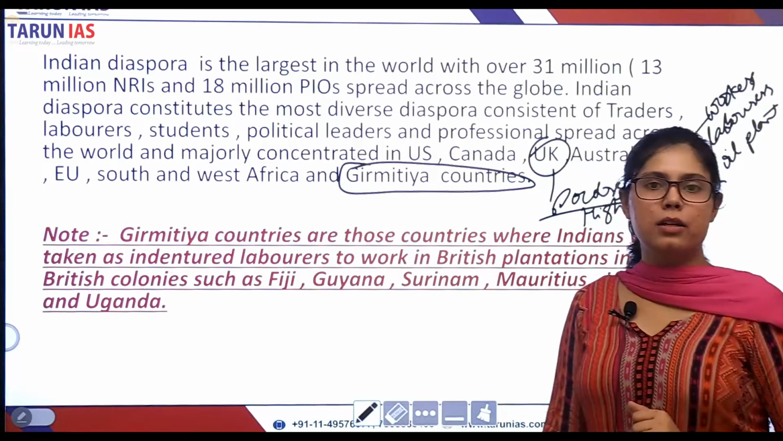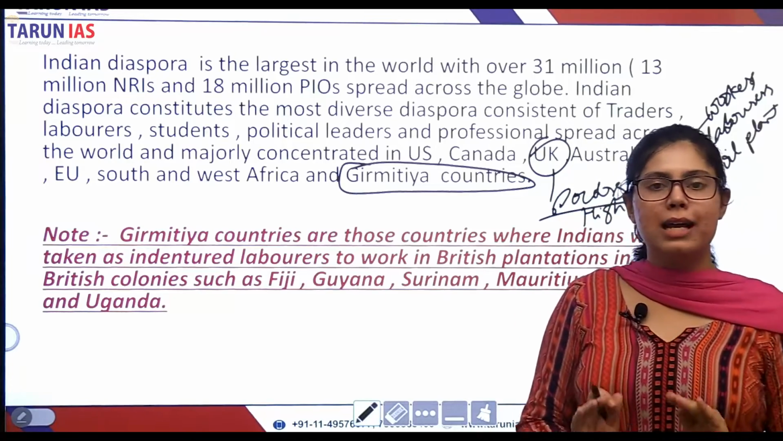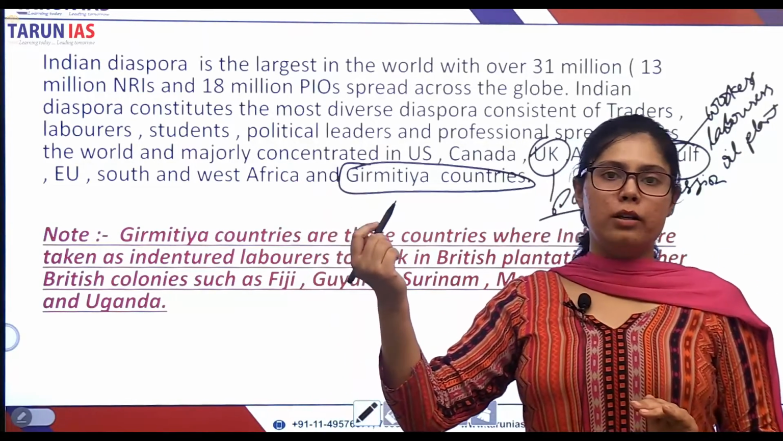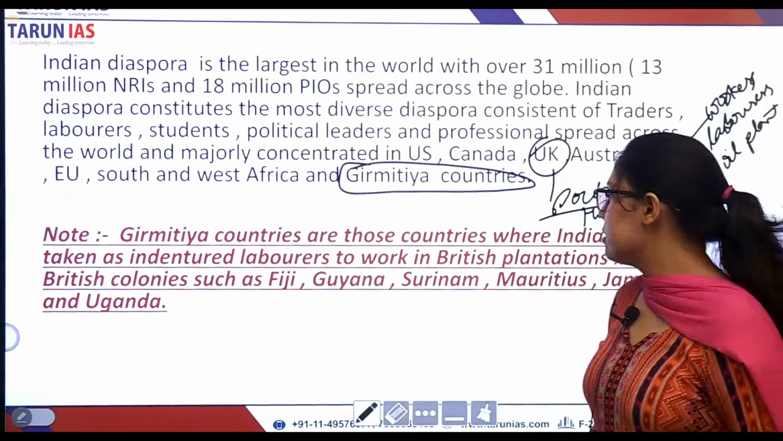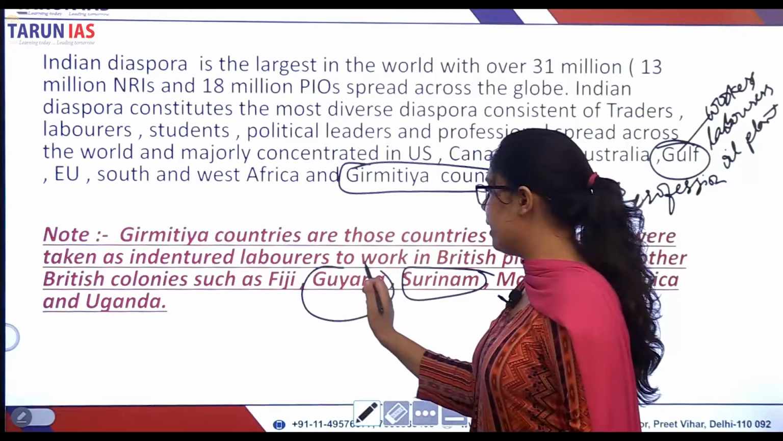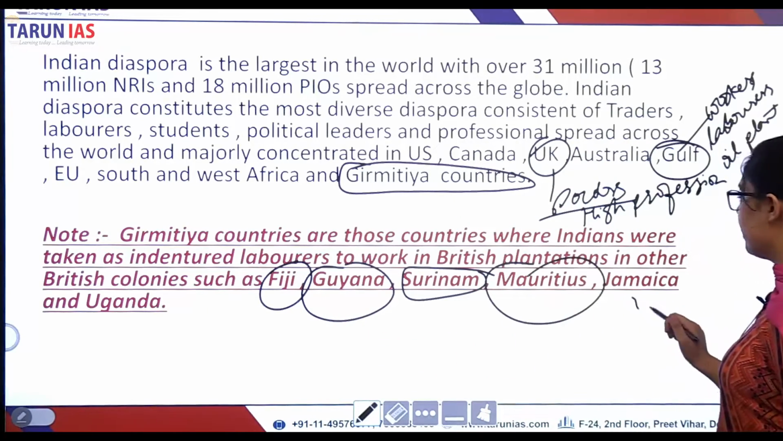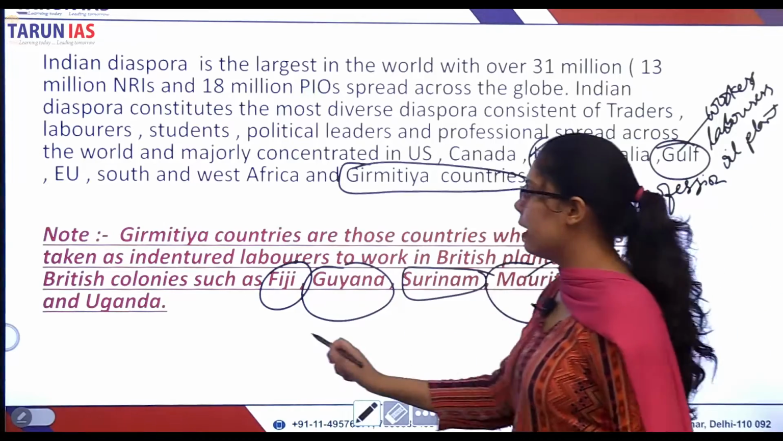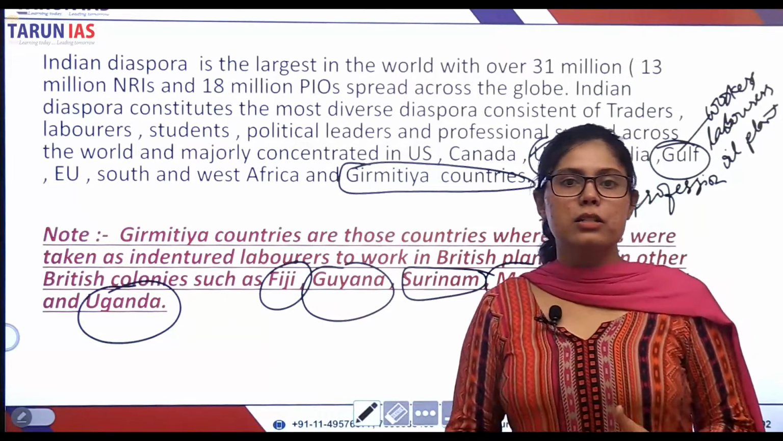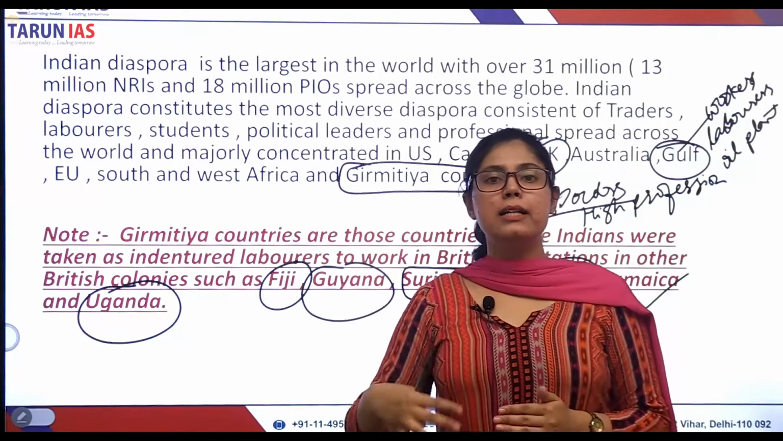Then there are Girmitiya countries. Now what are Girmitiya countries? During British colonial rule, Britishers used to take Indians as laborers to work in their plantations in colonies other than India, right? These countries were like Suriname, Guyana, South America, Fiji, which is in the Pacific Ocean, Mauritius, Indian Ocean, Jamaica, a Caribbean country, Uganda, Africa, right? So these countries are known as Girmitiya countries, where Indian people were taken as indentured labor.